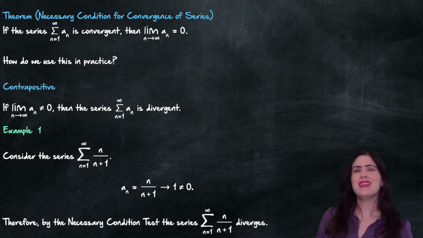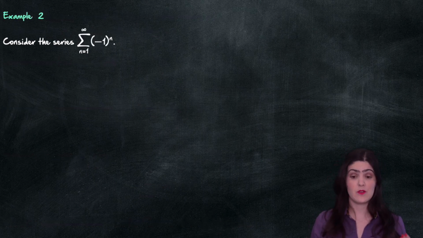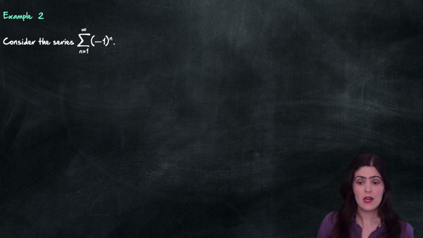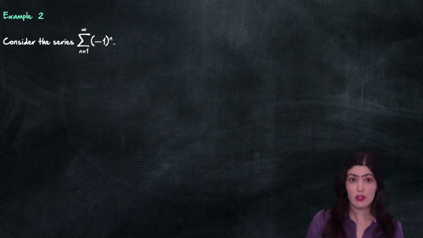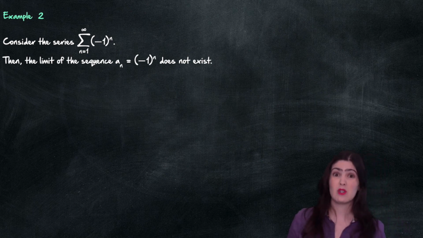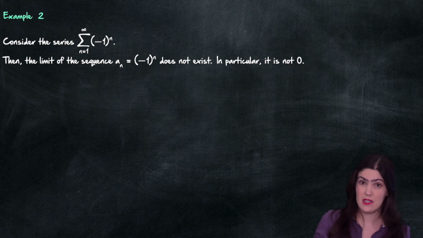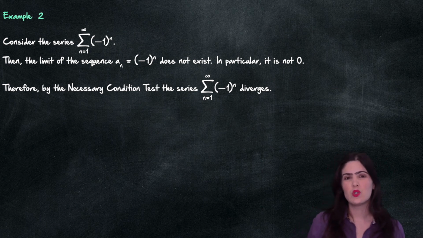And here, when we say that the limit is not 0, it means either that the limit exists and is not 0, or that the limit of the an's doesn't exist. So for example, if we consider this series of minus 1 plus 1 minus 1 plus 1, we take the limit of the general term of my series, and we know that the limit doesn't exist. Because the limit doesn't exist, in particular, it is not 0, so then my series diverges. And this is how we actually use this theorem. We use it just to show that a series diverges, but we cannot use it to show convergence.